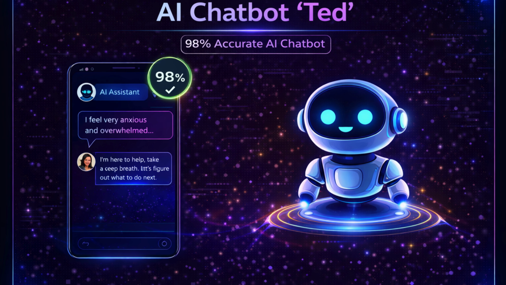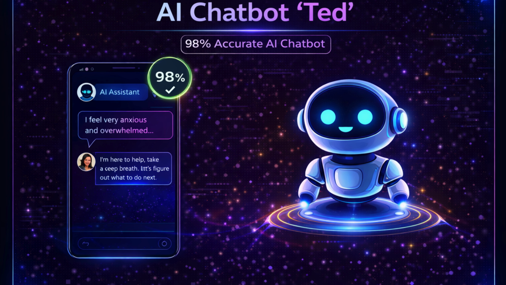This research presents an advanced AI-powered chatbot named TED, designed specifically for mental health support. The chatbot is capable of understanding user emotions by analyzing textual input and identifying underlying sentiments such as anxiety, stress, or depression. Based on this emotional understanding, TED generates personalized and context-aware responses, ensuring meaningful and empathetic interaction with users.